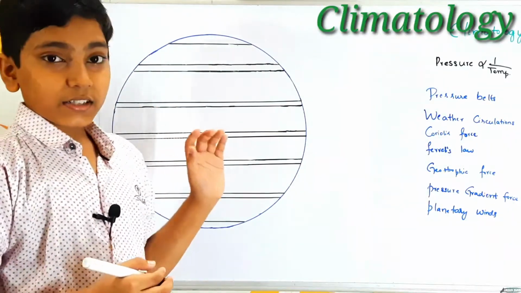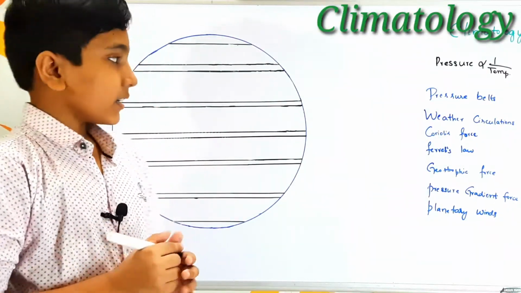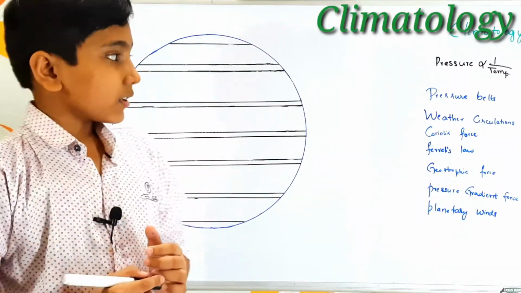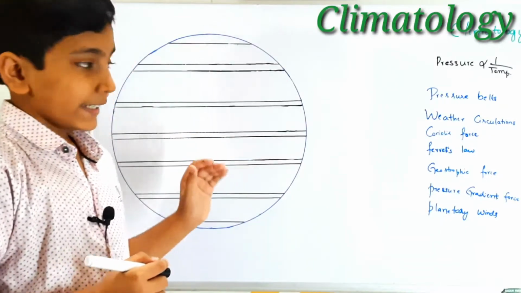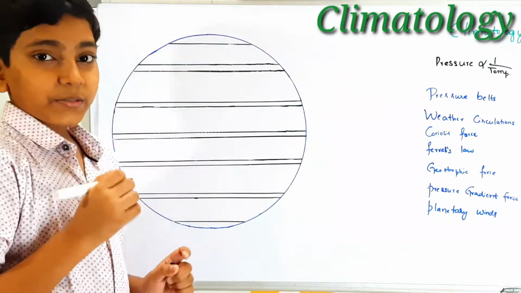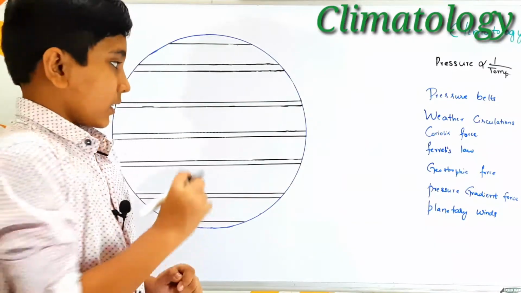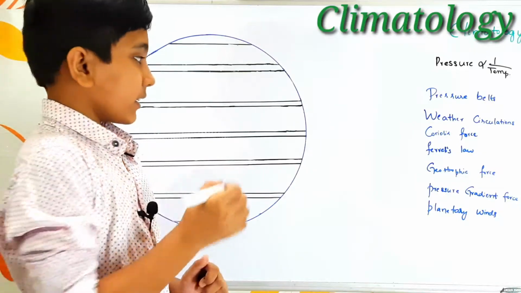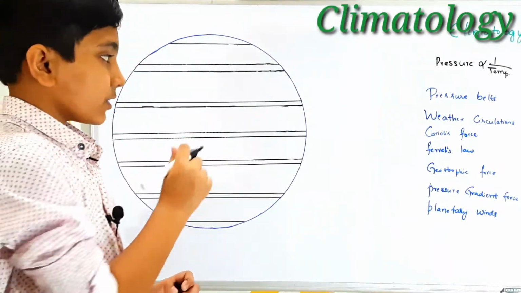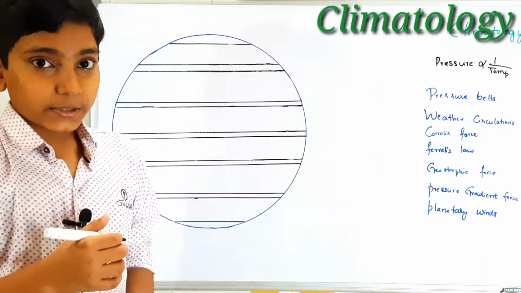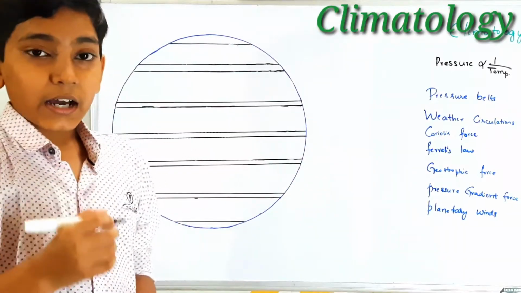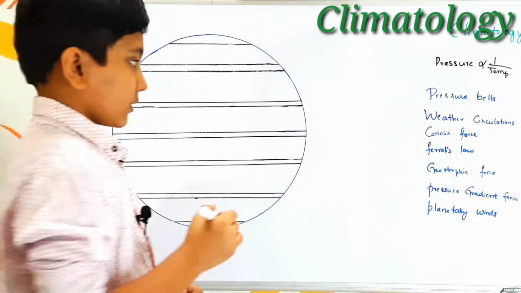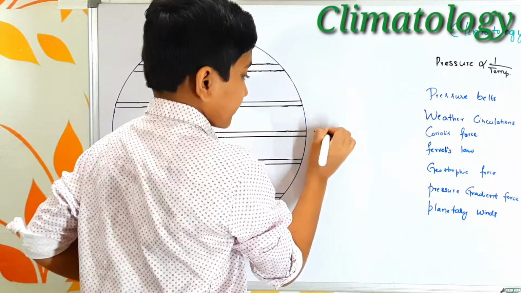So firstly, let us start discussing pressure belts. We call them pressure belts because they act like a belt all around the earth. Let us see what happens first at the equator. This zone, approximately 5 degrees north to 5 degrees south, is the zone of the equator, and sunrays always fall directly and vertically on the equator. Due to that there is more heat and more energy, and the air particles here have the energy to overcome the gravitational force of the earth and rise up.